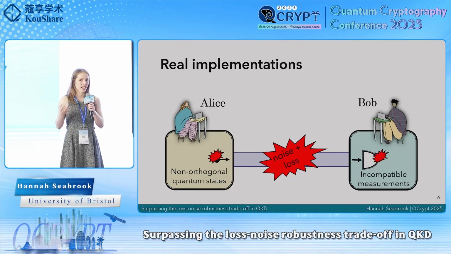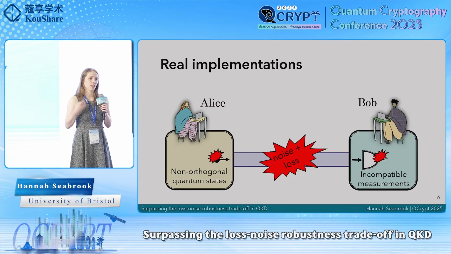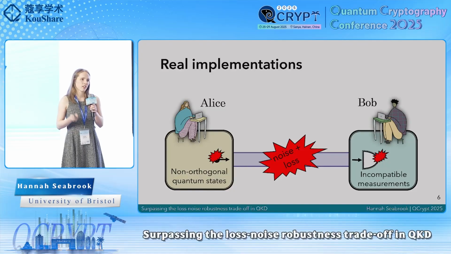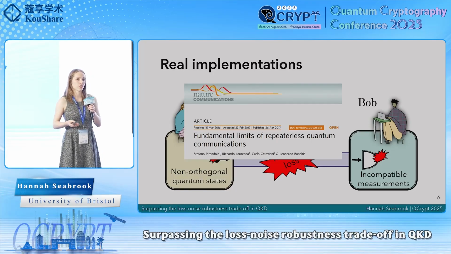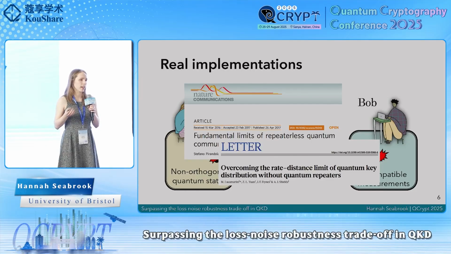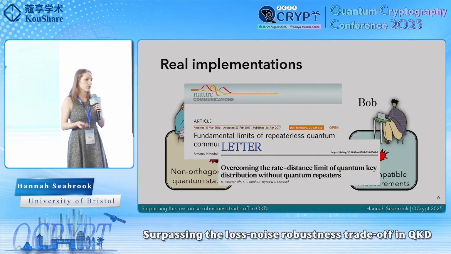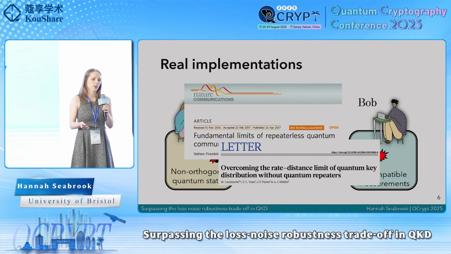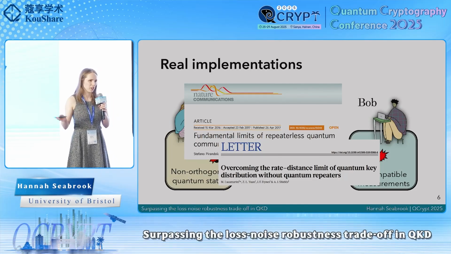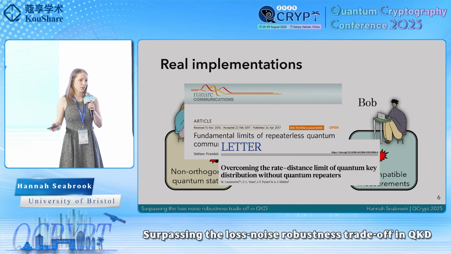Now, I'm sure we're all aware of the challenges that loss imposes on QKD protocols because it limits the distance over which the key can be shared. And of course, in the last decade or so, we've seen many seminal works along this line. The PLOB bound demonstrated a fundamental limit on the rate-loss scaling. Subsequently, twin-field QKD demonstrated how this limit could be overcome by using an alternative user configuration, and is now known to have one of the best scalings of any QKD protocol, and seen many successful demonstrations, as we've heard throughout this conference.